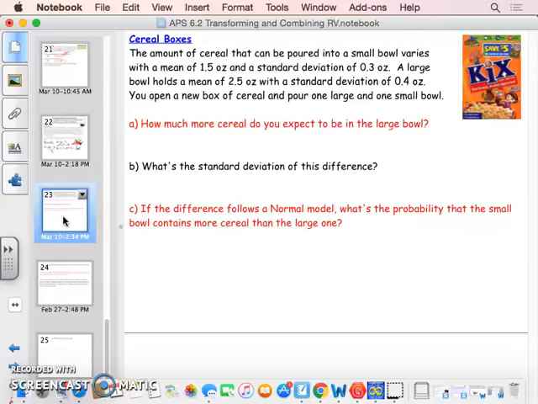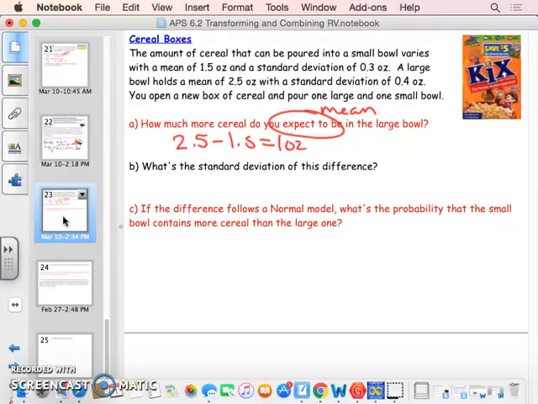Well, all you have to do is take, if you're looking at expect, you should be thinking mean, right? So you're going to be just taking 2.5 minus 1.5. And that's 1 ounce.